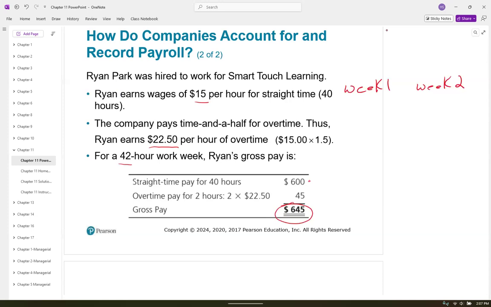So they have to pay you time and a half for over 40 hours. So this is what I've heard students tell me that their employer had them work 60 hours in week one and 20 hours in week two. And they will say, but you didn't work over 80 hours for the 2 weeks, so you don't get overtime. That is actually illegal. That is not how that works.